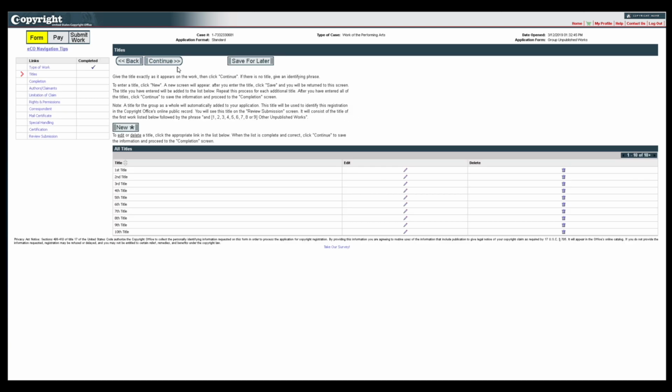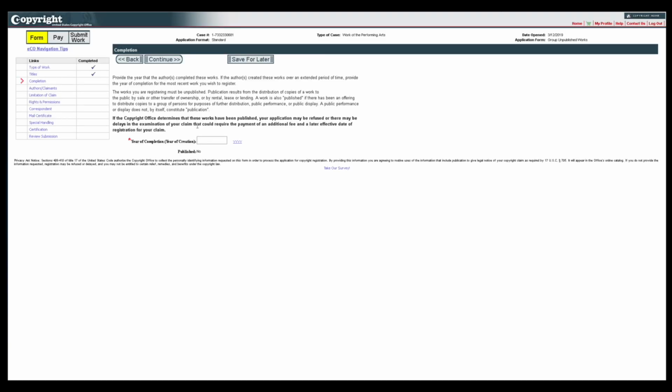If you provide more than 10 titles, you will not be able to advance the application and will need to delete the extra titles to proceed. After entering titles for each of the works you are registering, click Continue. On the Completion screen, enter the year in which the works were completed. If the works were completed in the same year, enter that year in the space provided. If the works were completed over a period of 2 or more years, provide the year of completion for the most recent work in the group. Click Continue to save this information.